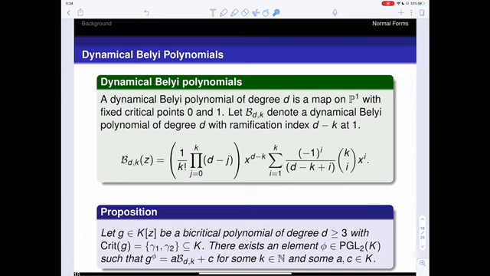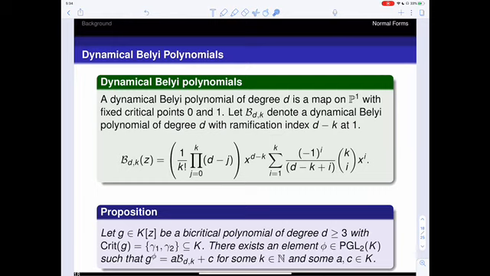And this extends to higher degrees as well, using something called a dynamical Belyi polynomial. So what we did in the cubic case is you can just move these critical points to 0 and 1, and you can do the same thing if you have any degree d polynomial with two critical points, both rational. And then we're going to use these dynamical Belyi polynomials. And a dynamical Belyi polynomial of degree d is just a map on projective space with fixed critical points 0 and 1.